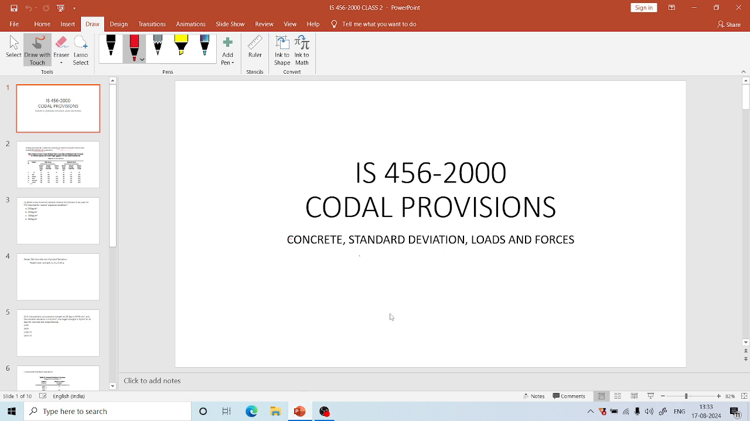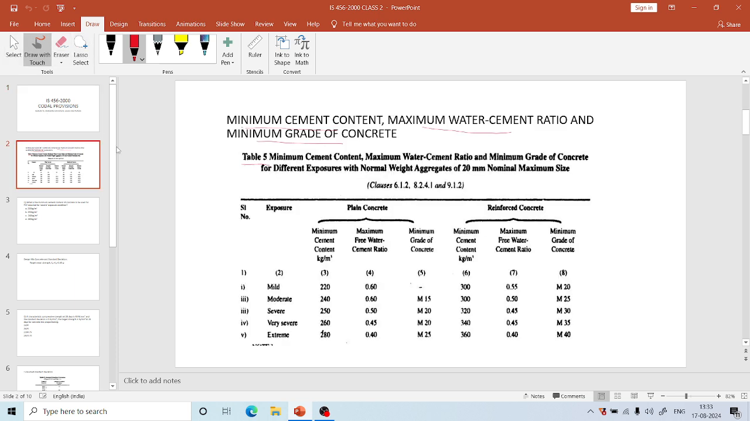Today we are going to discuss IS 456-2000 codal provisions related to concrete, standard deviation, loads and forces. So first thing, after yesterday's class 1, let us see what is important in IS 456-2000 related to concrete. So first topic is minimum cement content, maximum water cement ratio and minimum grade of concrete.